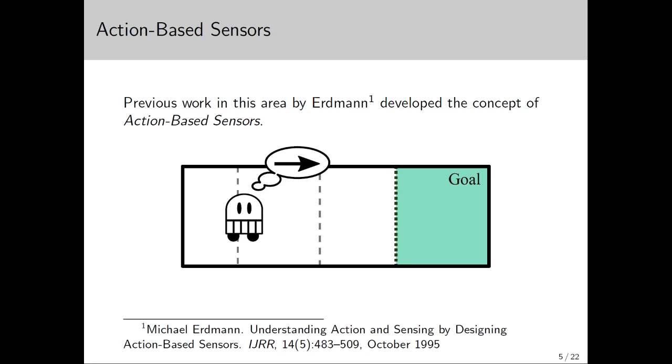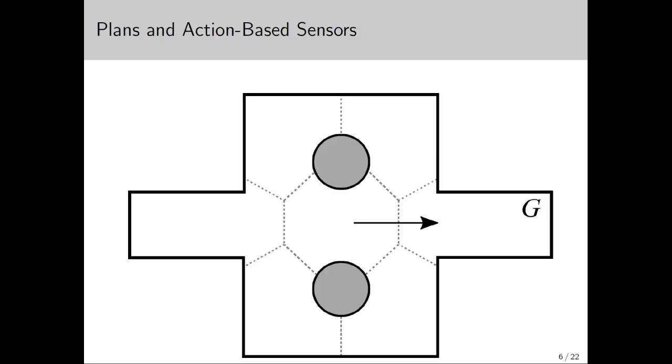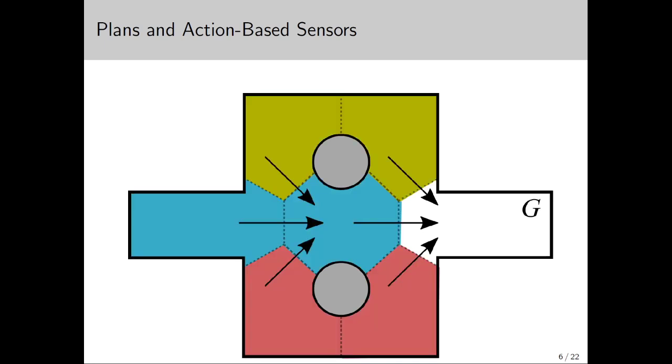In order to know what the robot should do next, we turn to plans. Action-based sensors and plans are closely linked. Solving planning problems depends on the sensors we have, and the actions returned from the action-based sensors depend on the plans from which they were defined. Originally, when defining an action-based sensor, it is derived via backchaining from the goal. This gives us actions that correspond to the fastest solution and to a certain plan. We can then break up the world into regions based on the actions that make progress there. This construction, however, does not always play nicely with our constraints.